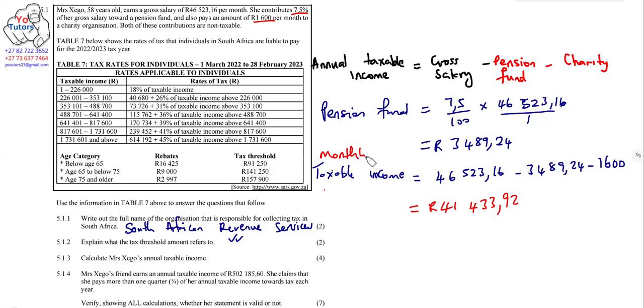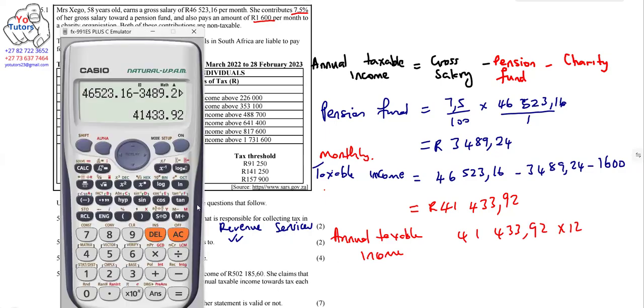So in this case here, this is our taxable income, and this is monthly, guys, because we haven't multiplied by 12. So when you're looking for annual taxable income, we just have to multiply this by 12. So 41,433.92 times 12. Let's see what we get if you multiply by 12.